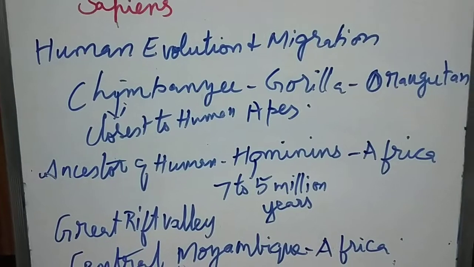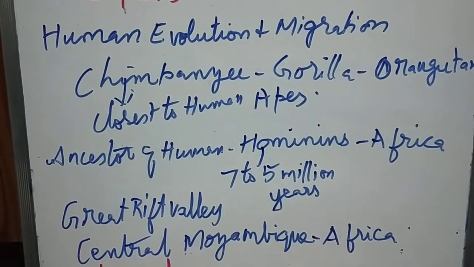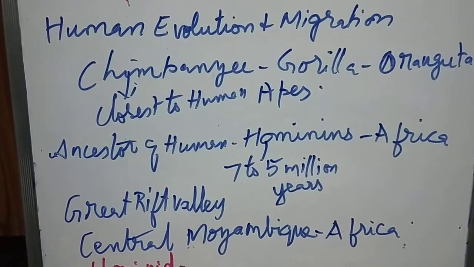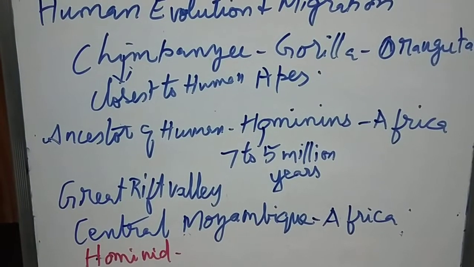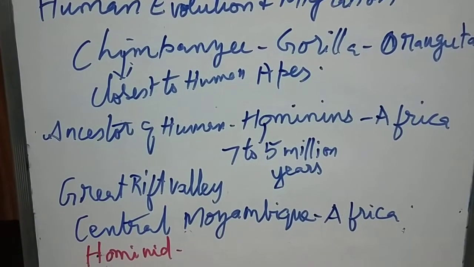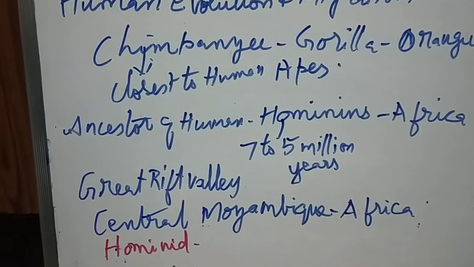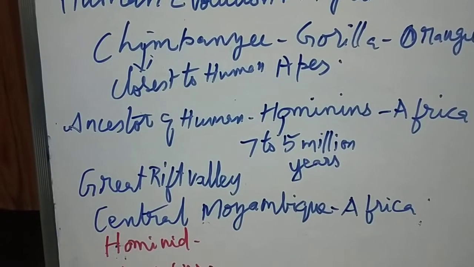Next we can see the skeleton of Australopithecus, which is in Africa. They are as tribes. Next, when you come to the Great Rift Valley, we can see the evidence of the prehistoric period. The DNA of chimpanzee is 96% closely related to the humans,